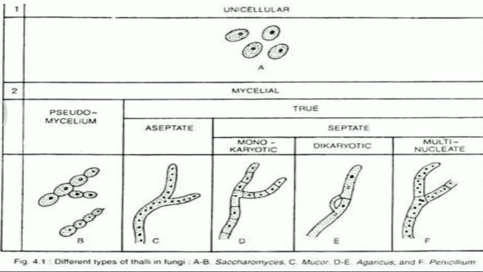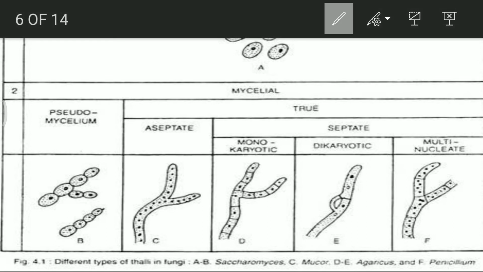If we think about the septum, we should think about all the types of fungi which are present. Some of the fungi are unicellular, like yeast or Saccharomyces. In them there is presence of pseudomycelium. Mycelium is the entire structure of the fungus. Here, if you see this structure, a budding structure is formed, and since it is budding, it is not a mycelium or a hypha, there is no attachment of hypha. That's why we call it pseudomycelium. Pseudo means false, so a false hyphal arrangement is there in case of yeast.